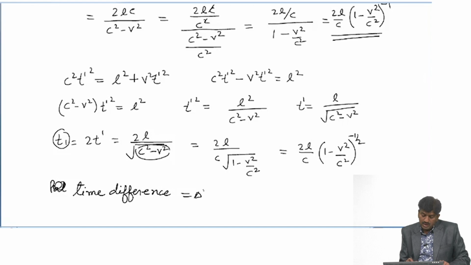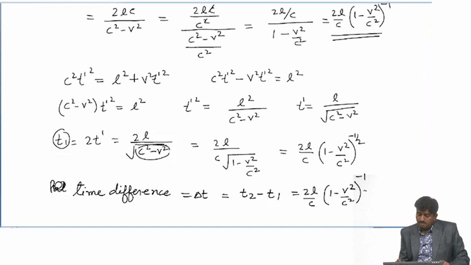Suppose it is delta t, and the time difference should be T2 minus T1, and T2 is twice L upon c into 1 minus v square upon c square to the power minus 1, minus twice L upon c into 1 minus v square upon c square to the power minus half.